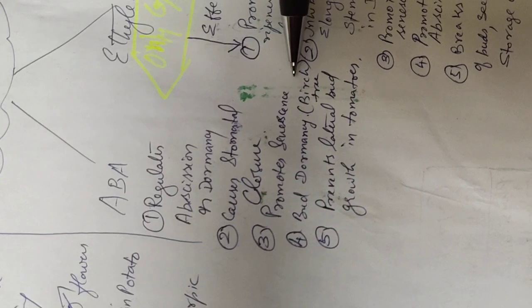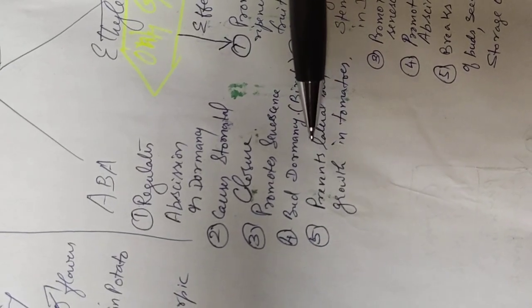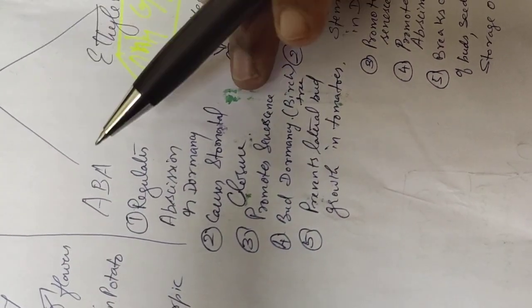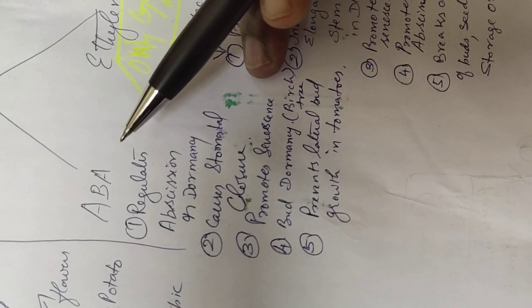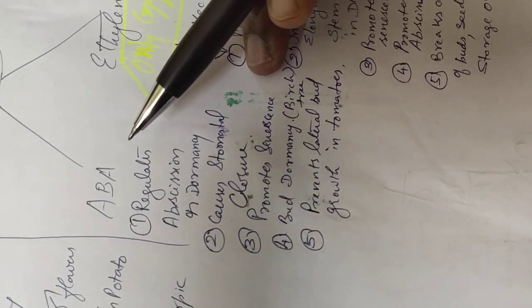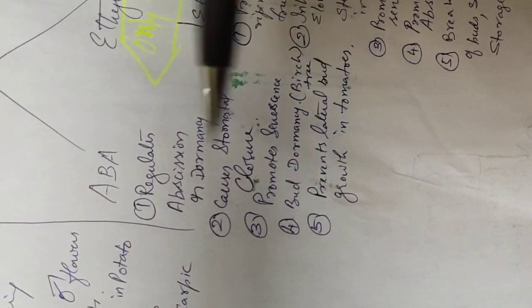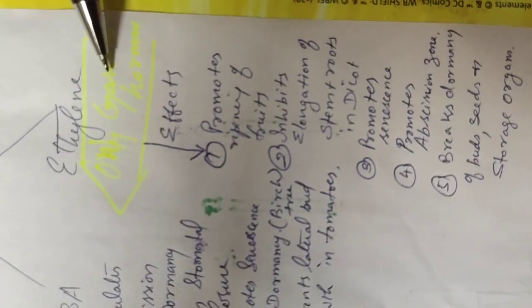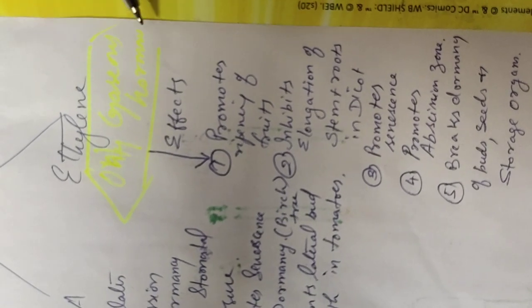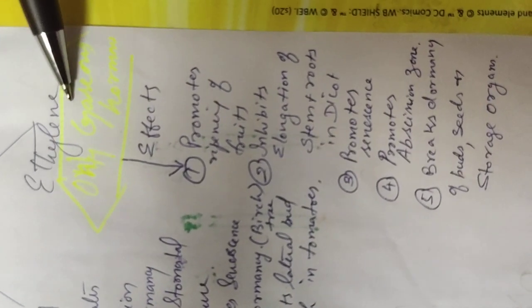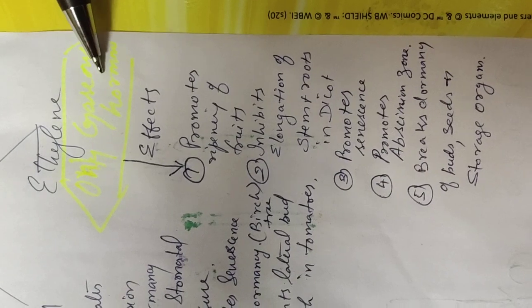And bud dormancy in birch tree. And it also prevents the growth of lateral buds. So no bushy tree formation. The tree will be idle and that also will shed easily. So it leads to the aging and death of the plant. Next is ethylene. The unique thing is that it is the only gaseous hormone. So they can ask for one word. Name a gas hormone, or true or false they can ask. They will give it as a liquid hormone, or you may have to correct it as gas hormone.